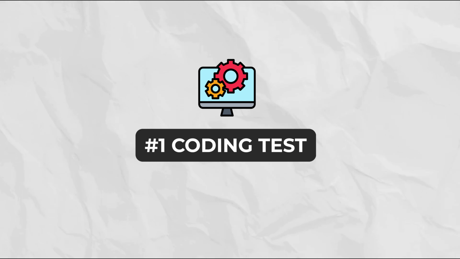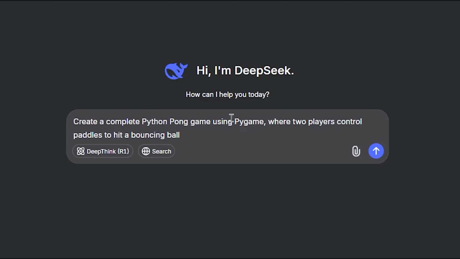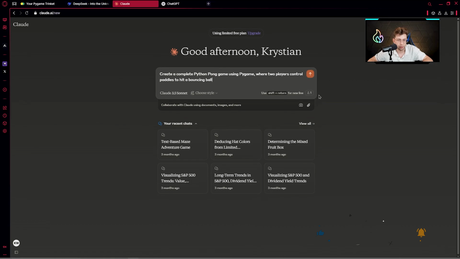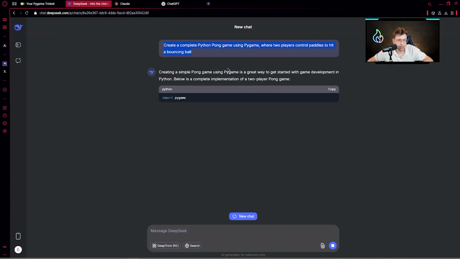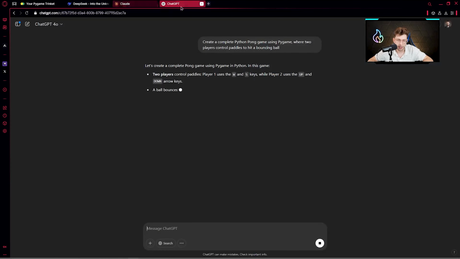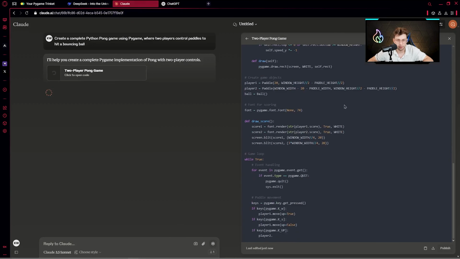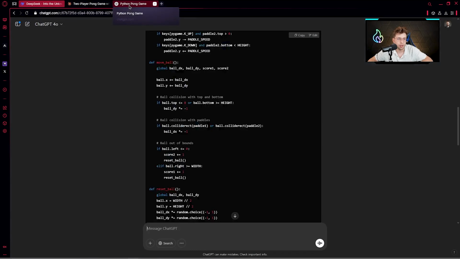So first things first, let's test all three models on a coding test. Create a complete Python Pong game using Pygame, where two players control paddles to hit a bouncing ball. I can copy that, go over to Claude, run it, and similarly in ChatGPT. As we can see, DeepSeek is creating a response, also Claude AI, while ChatGPT is creating it the slowest. In terms of speed in creating the entire game, Claude AI was the first to create the entire code, secondly we had DeepSeek, and thirdly ChatGPT.